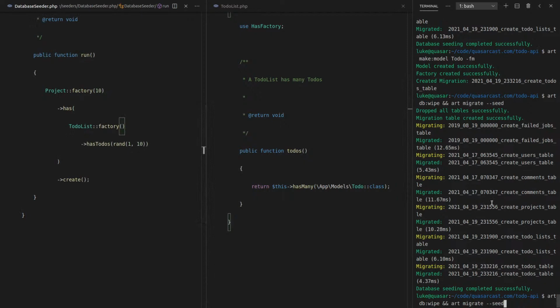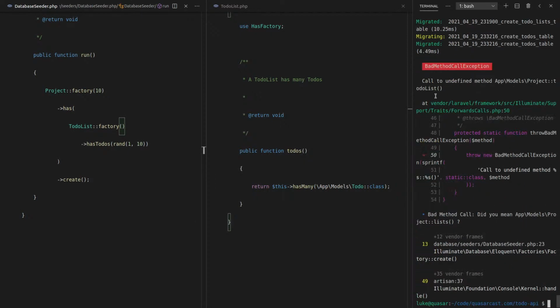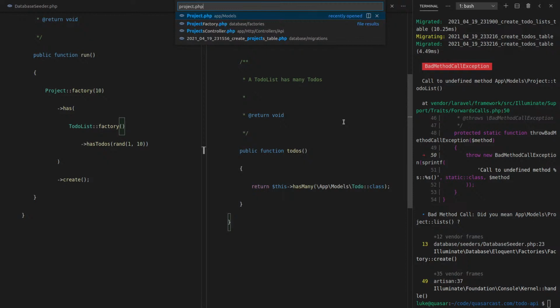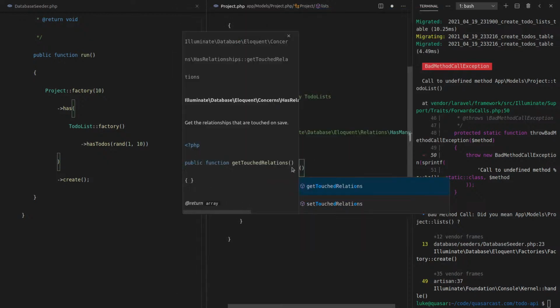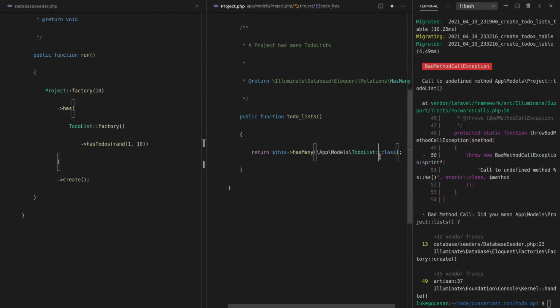So let's try running this again. We're bound to hit some sort of an error. Here we go. Undefined method project to-do list. Project.php. Right, so in has, I'm guessing that we'll be able to say it's lists instead of to-do lists. Or maybe I should just call this to-do list so that it's more indicative of what it actually is. Yeah, I think I will. So let's say here, to_do_lists. And then that should work. All right, what now? Project to-do.